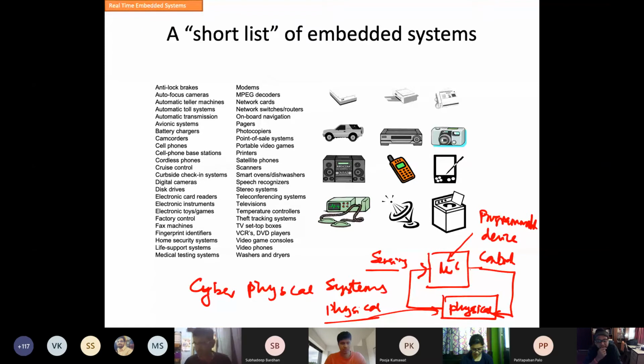Sanchit Agrawal, why is this battery so important? Sanchit, can you tell me? Sanchit, are you there? Yes, sir. Why is this battery so important?